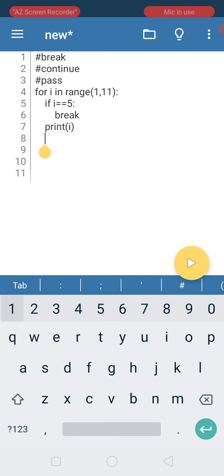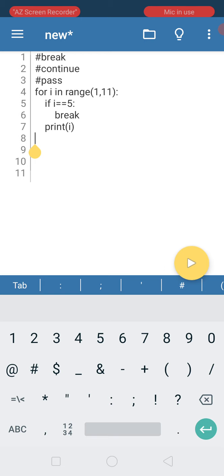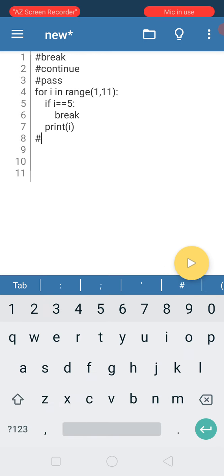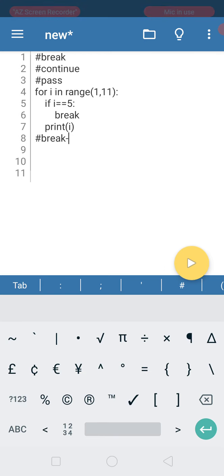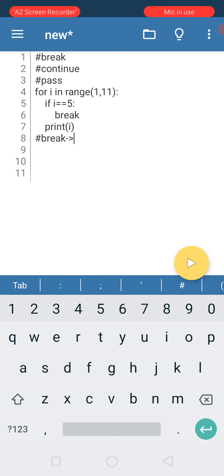I'm just writing it, and just copy paste. I'm giving it in the description so that you can make a note of it. I'm taking this because many youngsters, many beginners, are confusing break and continue. Okay, so make a note of it. Break terminates the whole loop.